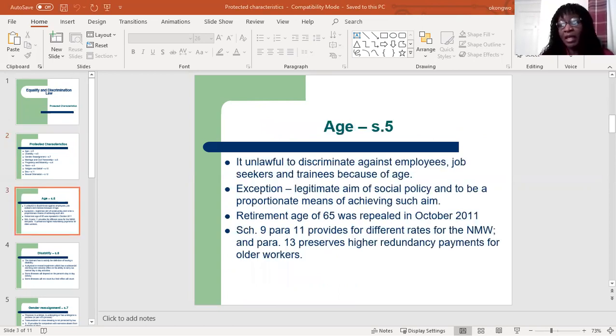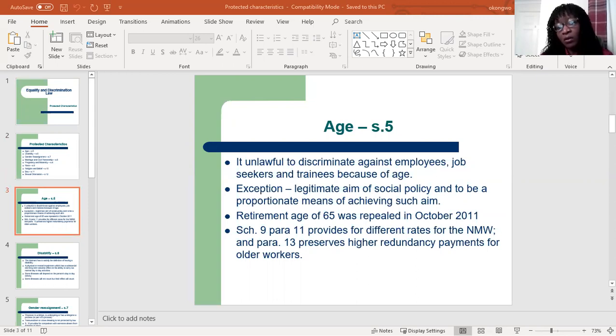All right, so we have age, which can be found under Section 5 of the Equality Act. Okay, it is unlawful to discriminate against employees, job seekers, and trainees because of their age. People of different ages and age groups are protected. Okay, so we can say somebody who is 50 is protected, or somebody who is 20 is protected, or their age group. So if the age group is between 40 and 50, that's a category as well. They will be protected under the law.